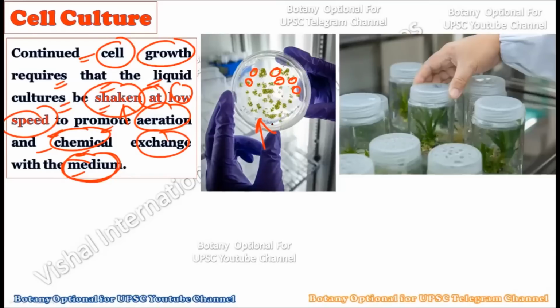Okay, so low speed shaking is used to create the contact between the cell and the growth medium. Now this growth medium will provide nutrition to the cells once these cells get contact with the medium, and the sufficient aeration is provided due to the shaking, and due to this the chemical exchange occurs between these single plant cells and the growth medium. So continued shaking at a very low speed will promote the aeration and the chemical exchange between the single cell and the medium which is present.